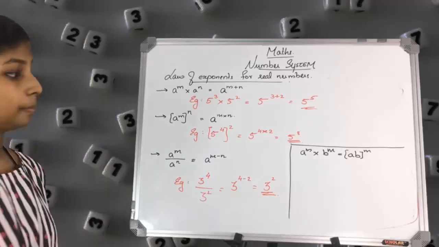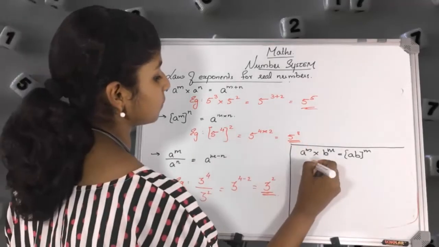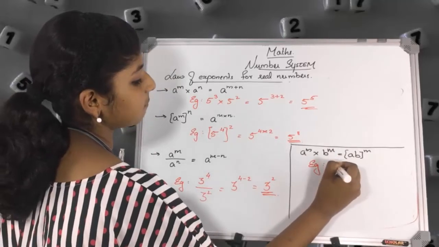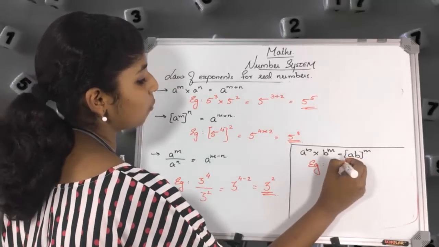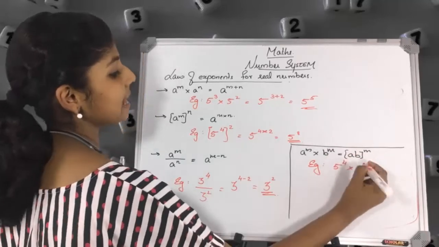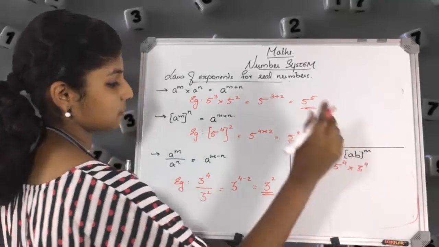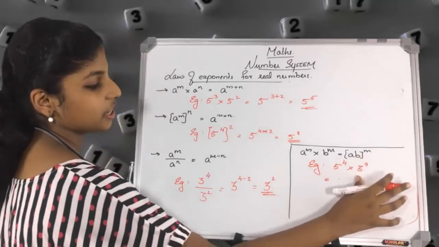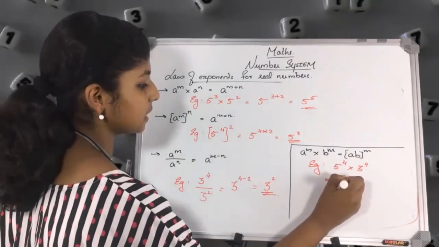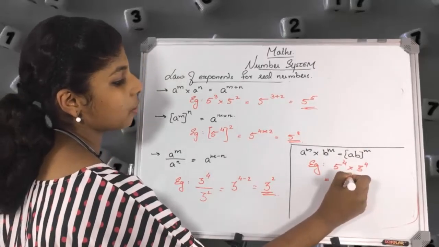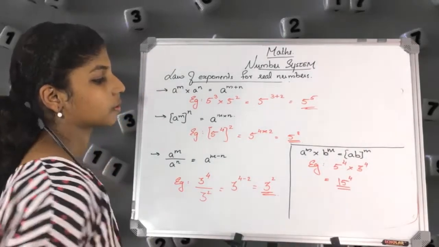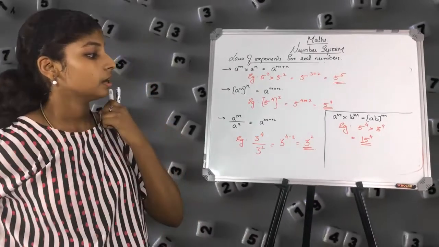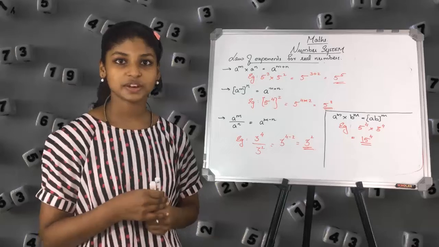Now let's look at an example. Let's take a as 5, m as 4 and b as 3 and m as 4. And here 5 into 3 is 15 and just write the same power, that is 4. Okay. So 15 raised to 4.